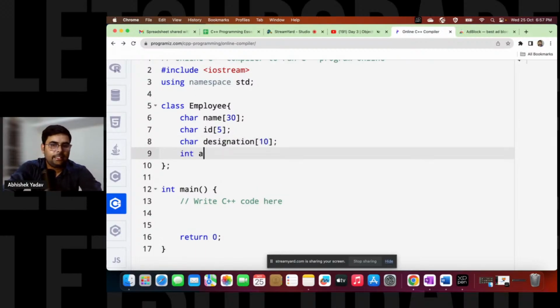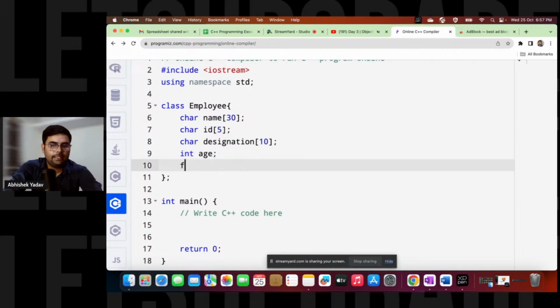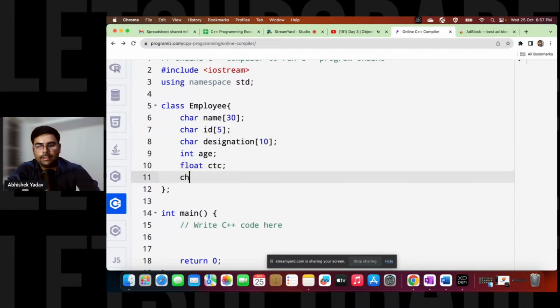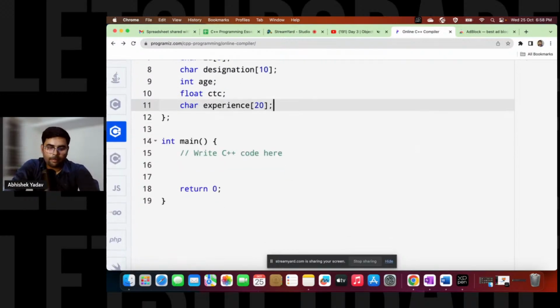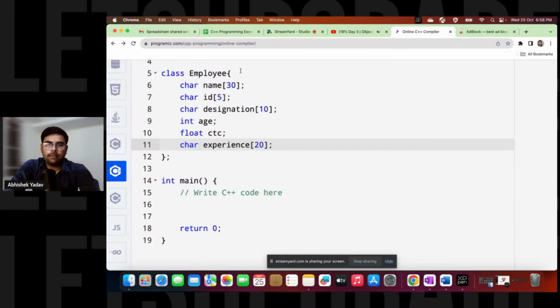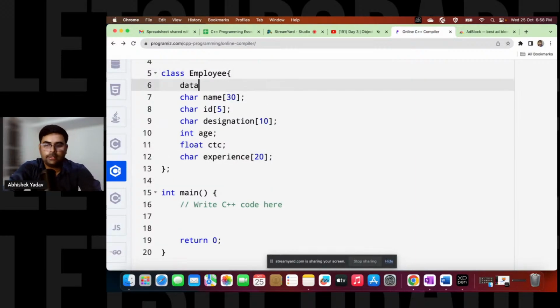Similarly, we have the age, that is int age, and float CTC here. And after that, we have the experience also, that is char experience, and let's assume the size is 20 here. This is clear, everyone? Yes or no? And these are the data members here, that is your properties, or data members.